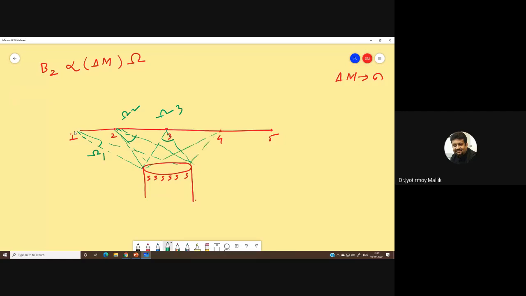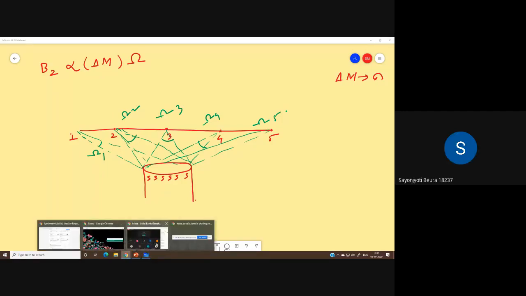At point 4, my solid angle is omega 4. At point 5, my solid angle is omega 5, right? So which one is the largest solid angle? Can someone tell me? Omega 3, absolutely. Omega 3 is my largest solid angle, and we said that Bz is directly proportional to the solid angle.